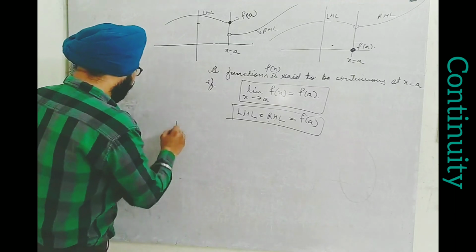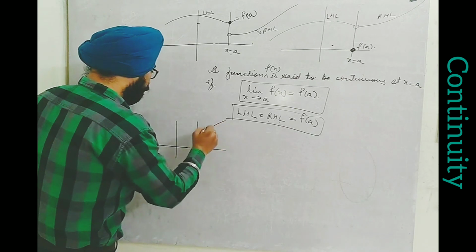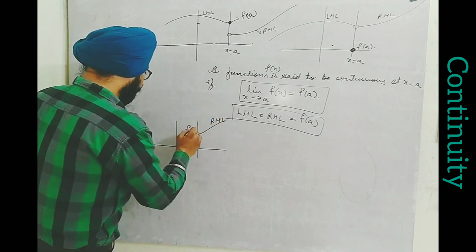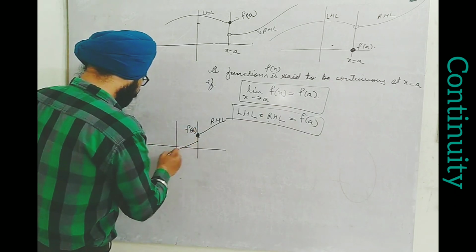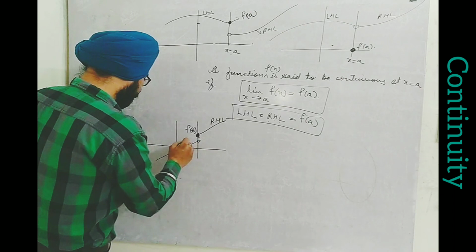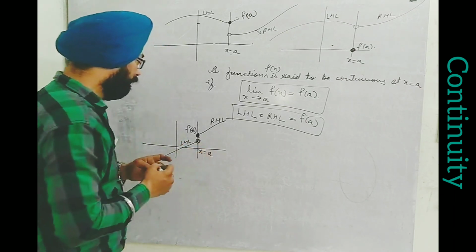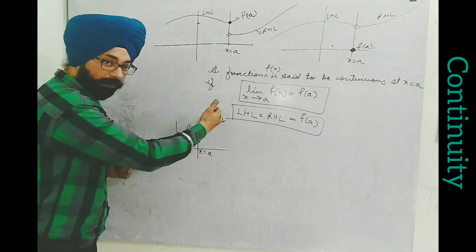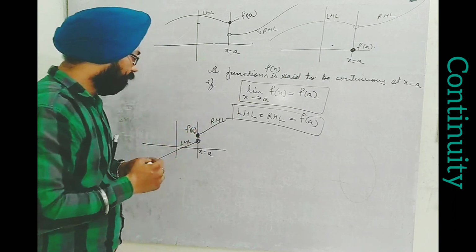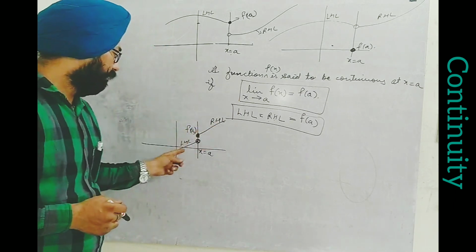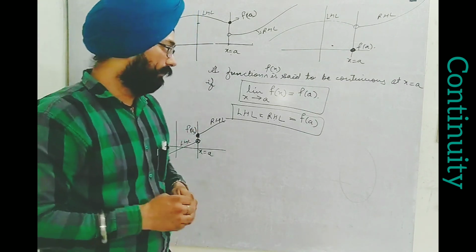One more example can be taken. This is RHL, this is f of a, and this one is LHL, the left hand limit. Means in the left hand side of x equal to a, I find this nature. It's different from the previous one. RHL and f of a both are equal, this one value where I have darkened. This is f of a. So f of a is equal to RHL but not equal to LHL. So what is the conclusion? There may be different cases of discontinuity.